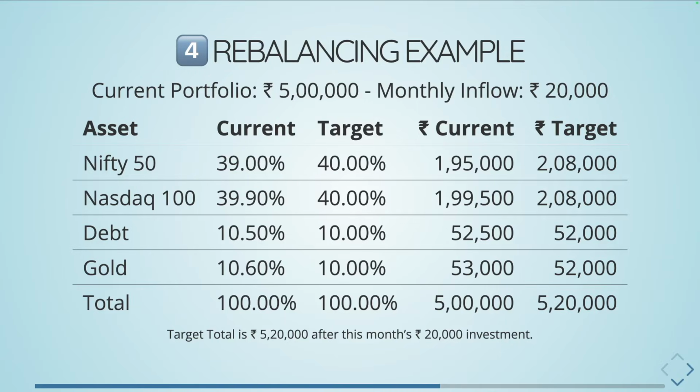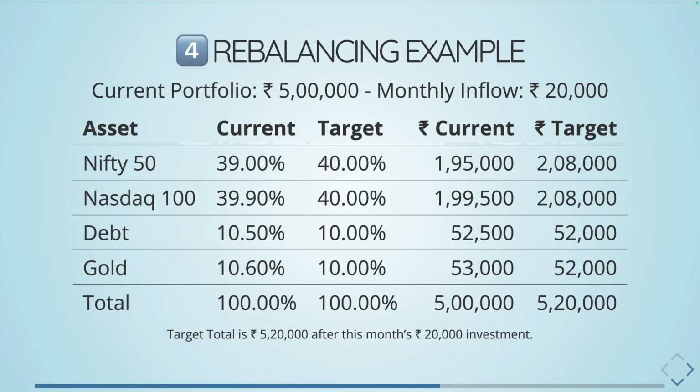If you compute the current values, those are the numbers put in here. These are the current market values of those asset classes, and adding them up it comes to 5 lakhs. Nifty 50 is at 1 lakh 95,000. When I calculate the target, I also include the monthly inflow, so I add 20,000 to the existing 5 lakh corpus. Now the target is 5 lakhs 20,000. Applying the given percentages on top of 5,20,000, we get these numbers. The target for Nifty 50 is 2,08,000, and similarly for Nasdaq 100, both at 40%, and debt and gold at 52,000 each. This yields the overall value of 5,20,000 after we invest that money.